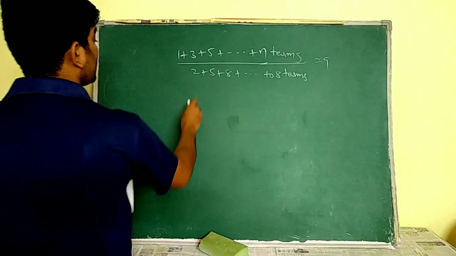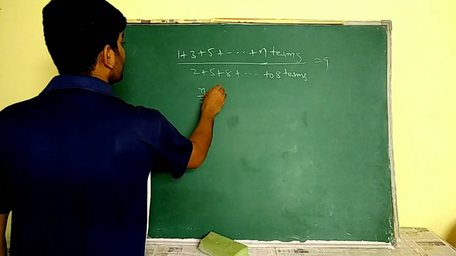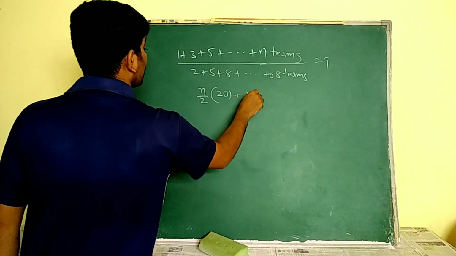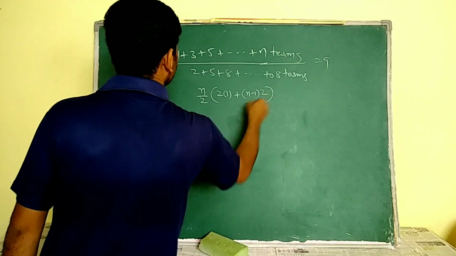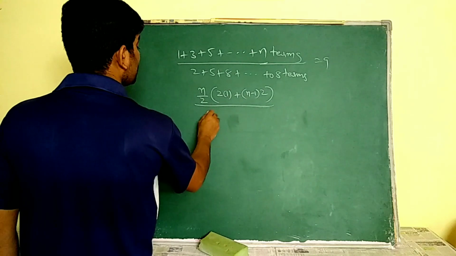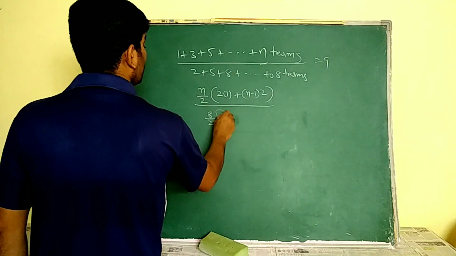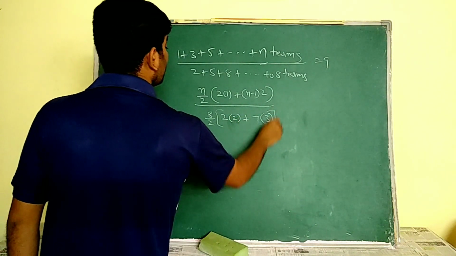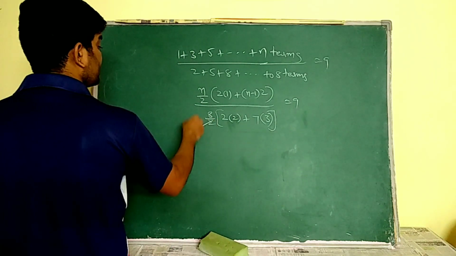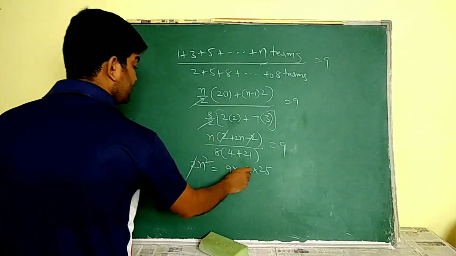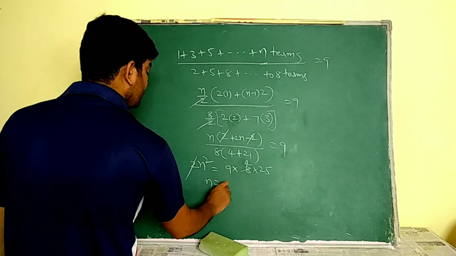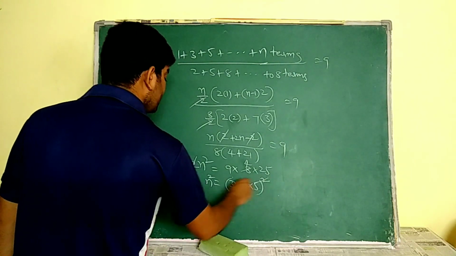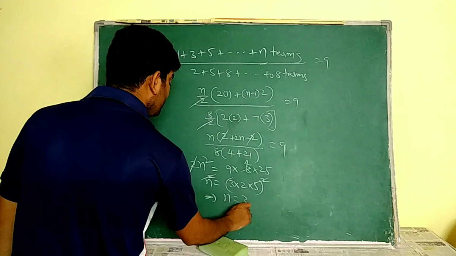Sum of n terms in an AP is equal to, we know that, n by 2 into 2a, where a is the first term, 1, plus n minus 1 into d, here 2, whole by, here 8 times he is saying. So 8 by 2 into 2a plus 7 into 3 is equal to 9. You see this 2 and 2 are going to be cancelled, and 2 ones are 2, 2 fours are 8. So n square is equal to 3 into 2 into 5 whole square. This square and square are going to be cancelled, then n is equal to 30.